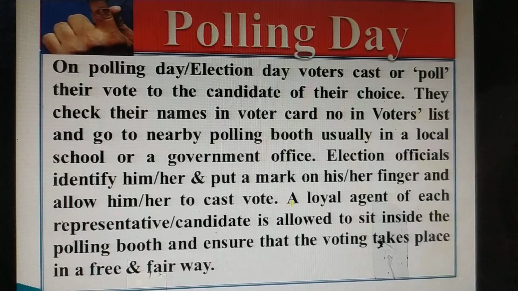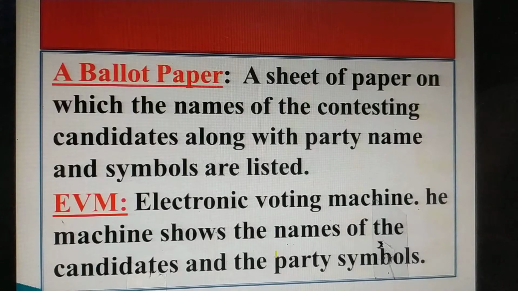To cast their vote, a loyal agent of each representative or candidate is allowed to sit inside the polling booth. Generally, these agents are aware of the voters of that area and they try to stop any kind of mishappening, rigging or any fake vote of that area, and ensure that voting takes place in a free and fair way.